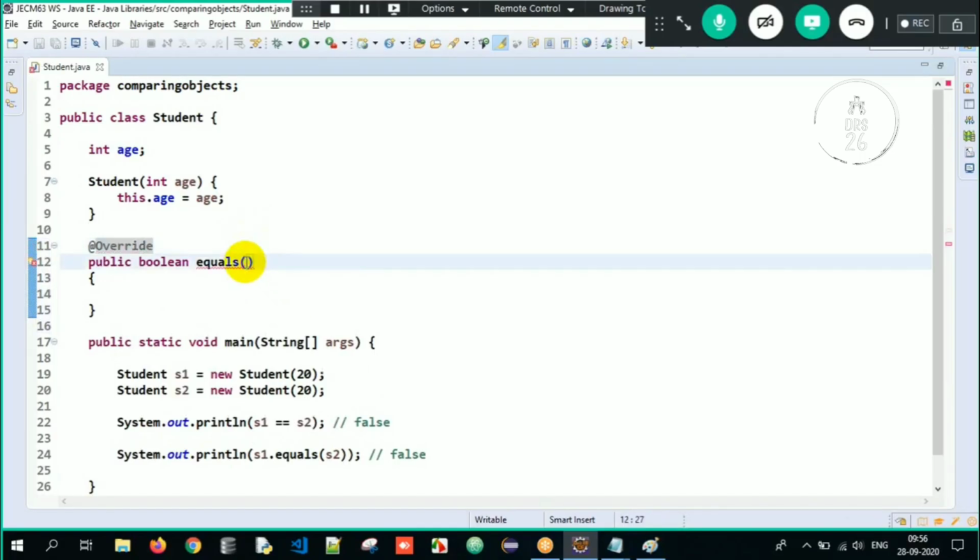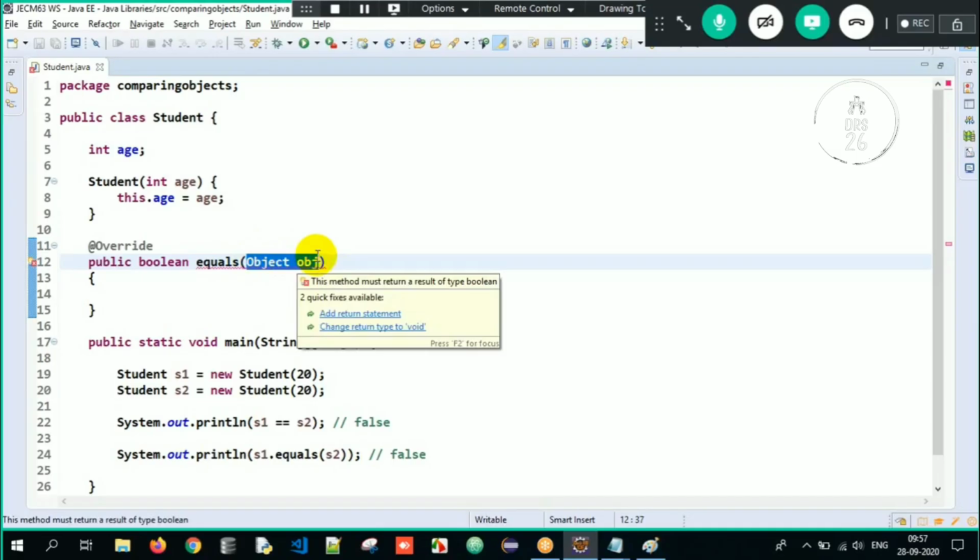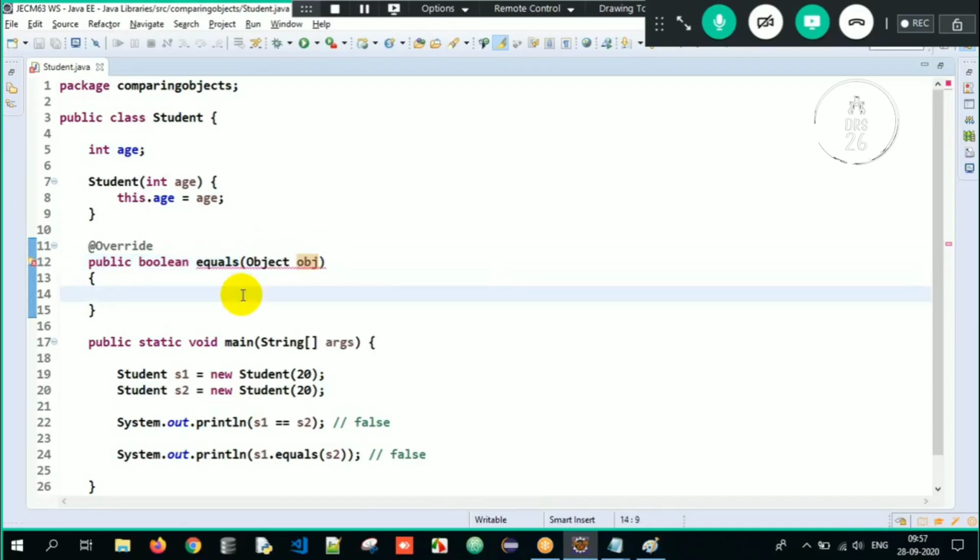In the equals method, you can pass only Student. See, if we pass only Student S here, only Student type of objects I can compare. What if I come across a scenario wherein I have to compare mobile objects, laptop objects, food objects here? Then it becomes a problem, no? But if I write it as Object obj, will it work fine? Yes. Why? Since it is taking Object obj here, Object being the supermost class, I can compare any type of objects. Clear?